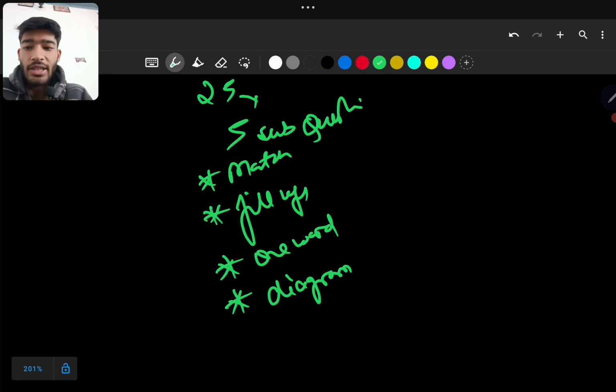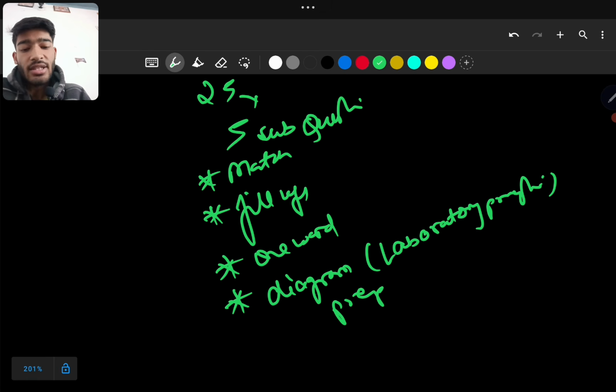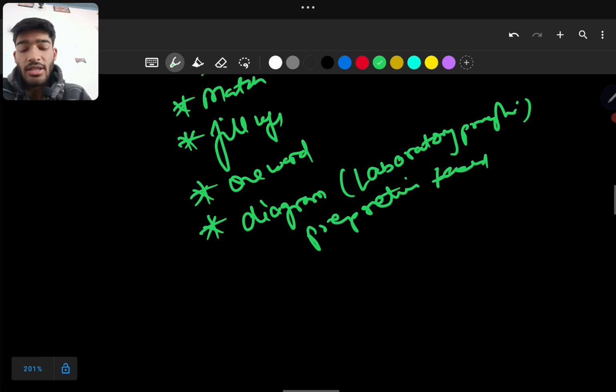You will be given the diagram of an apparatus, most probably based on laboratory preparation, for example, preparation of ammonia, reaction of ammonia on copper, all those reactions which include a diagram. This type of question can come in section A.